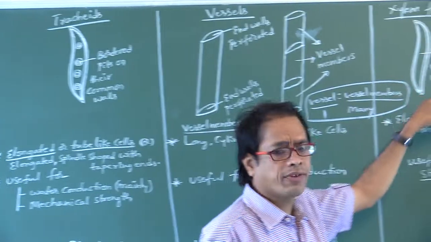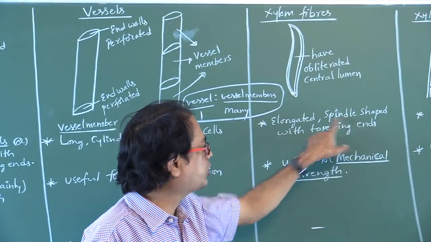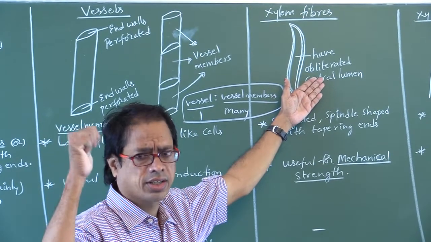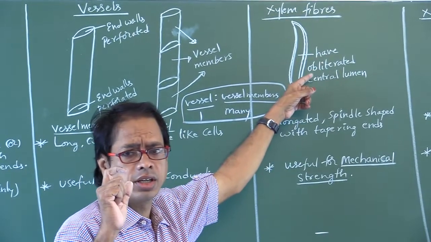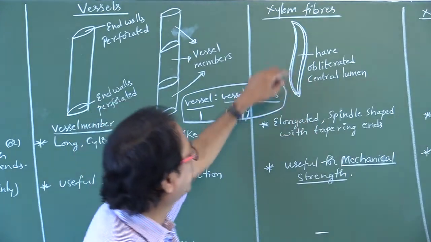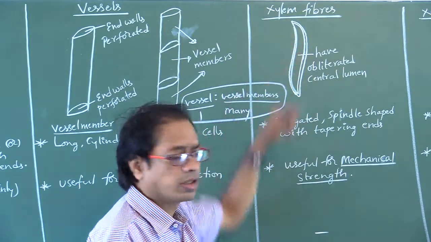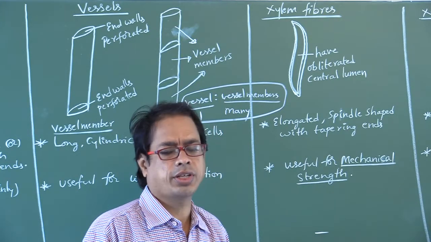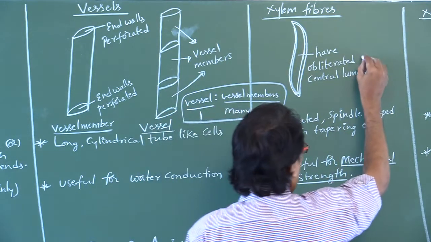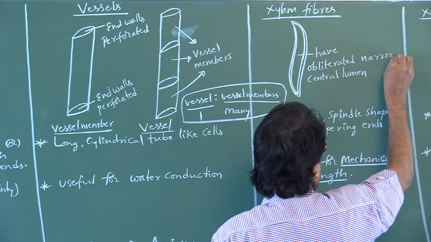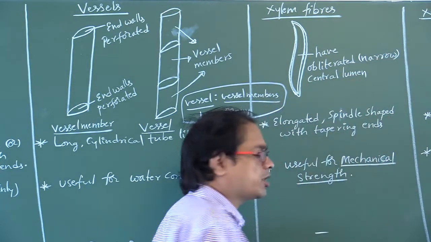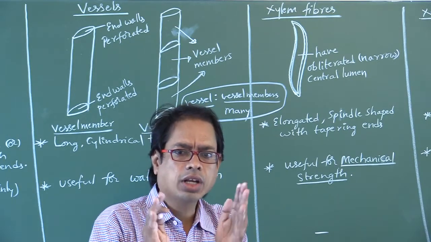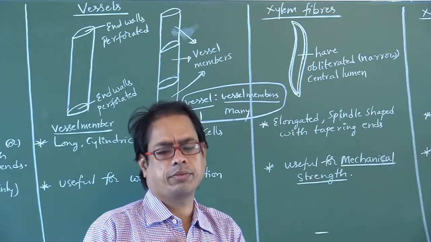Here, the shape of xylem fibers is elongated, spindle-shaped with tapering ends. That is, xylem fiber shape is similar to tracheids, but here an internally obliterated central lumen is present. Obliterated means narrow central lumen. When compared to tracheid, here the lumen is somewhat narrow, but the shape is same.